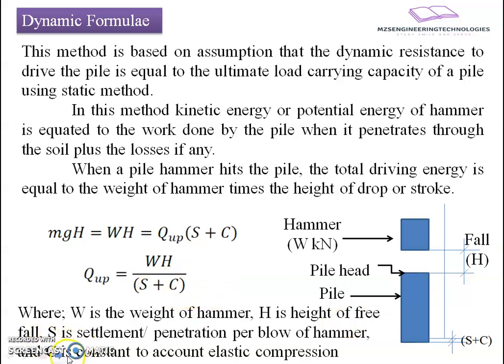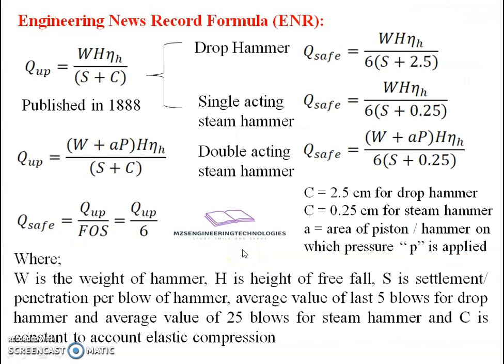C is the constant to account for elastic compression. Based on such formulation, a number of theories have been put forth by various researchers and various departments. We will start with the introduction of such dynamic formulations. The very first formula that comes into the picture is the Engineering News Record formula. This was recorded in the engineering department and published in their publication. That's why the name is written as Engineering News formula.